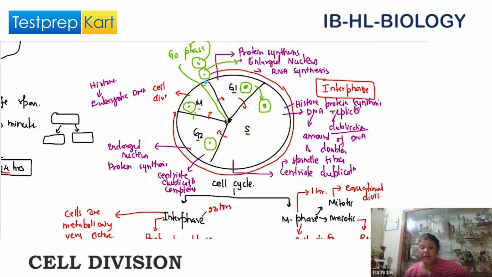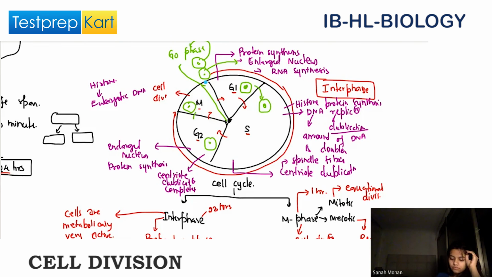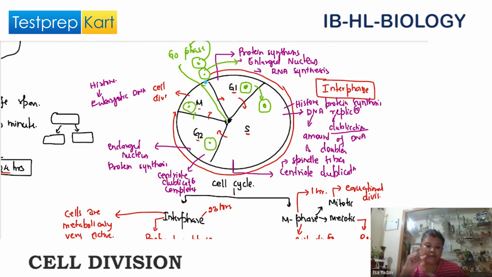So what is its function? What it will do is preparation of the mitotic spindle, preparation of the spindle fiber, separation of the chromosomes during anaphase, condensation of the chromosomes, decondensation of the chromosomes, condensation of chromatin fibers. These functions will be carried out by cyclin B. Is this clear? Okay. So have you understood the graph?